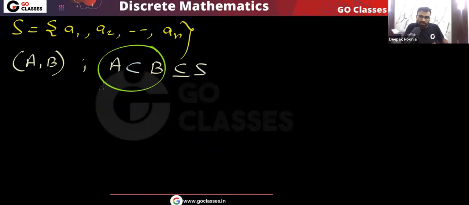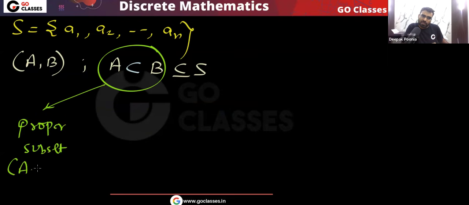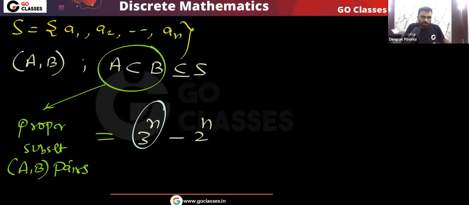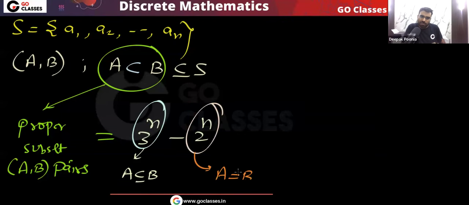So the proper subset A comma B pairs will be equal to total 3 power n minus 2 power n. 3 power n is where you are finding A is a subset of B, and 2 power n is when A is equal to B. Then you get the proper subset.